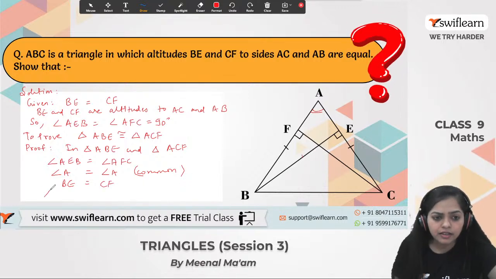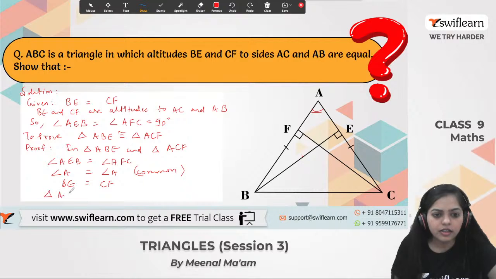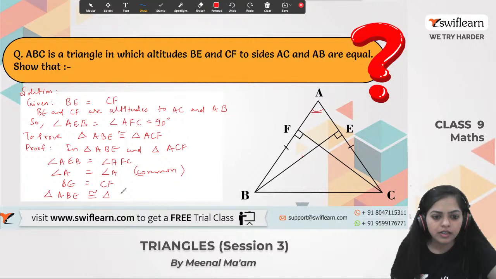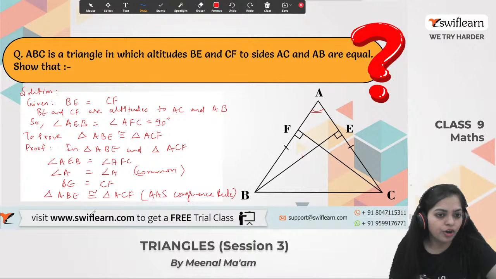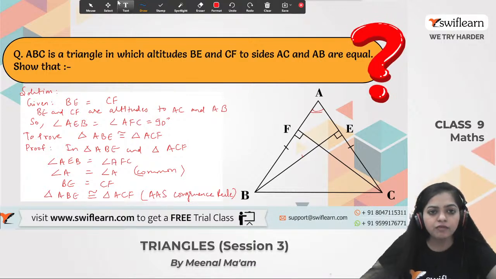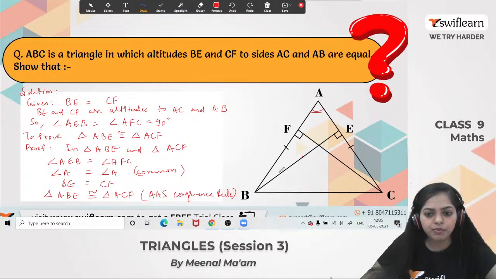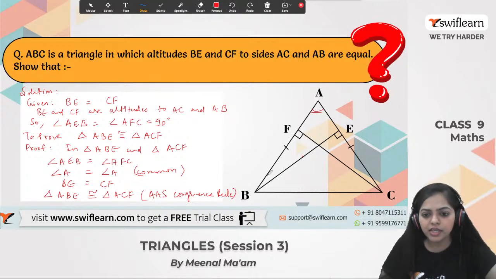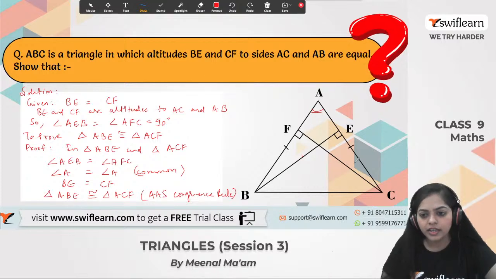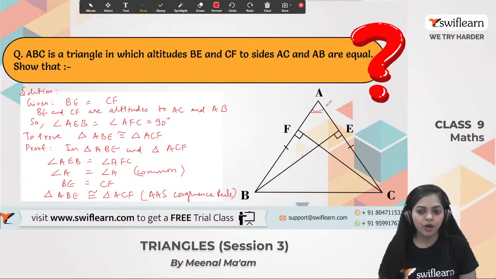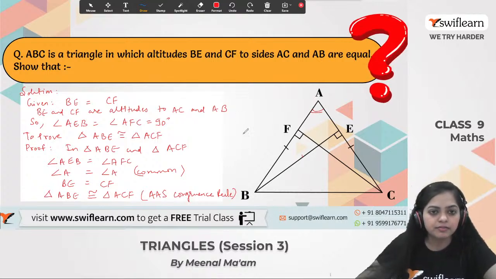So we can say that triangle ABE is congruent to triangle ACF. And by which congruence rule? By the angle angle side congruence rule, by the AAS congruence rule, these two triangles are congruent. Got it guys? So this is the first part that we have to solve. Any doubt in this first part? So we have proved that triangle ABE is congruent to triangle ACF. Okay?